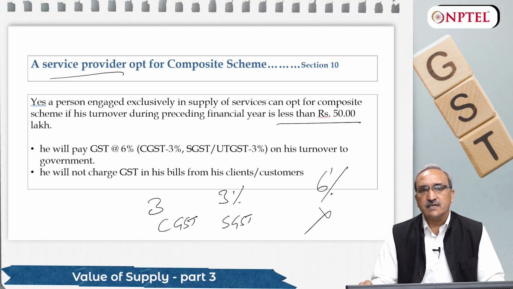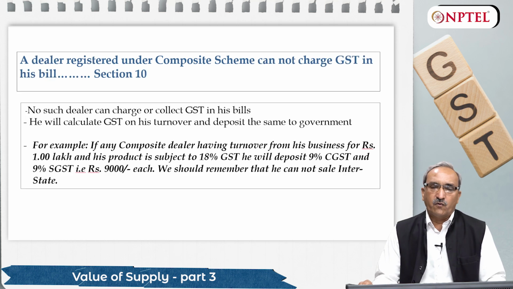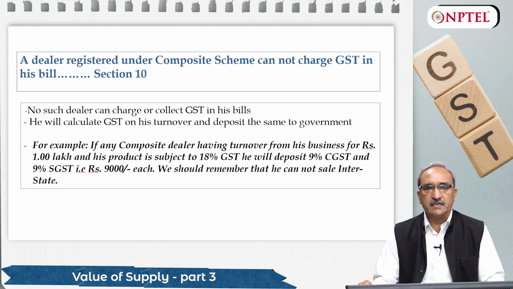They cannot go for interstate. So we have to take care of this while raising bills or while dealing with such types of cases. Moving further, friends, as I told you, for composite dealers there are conditions, and there is a set procedure for their billing and for their returns also. So accordingly they have to act if they have opted for composite scheme.